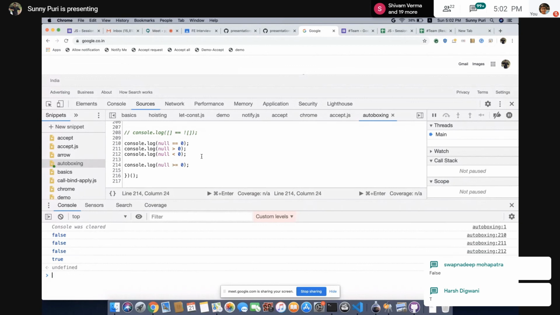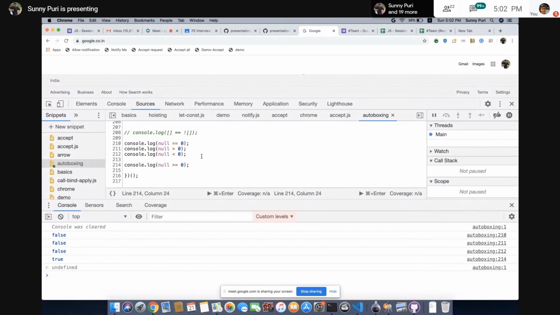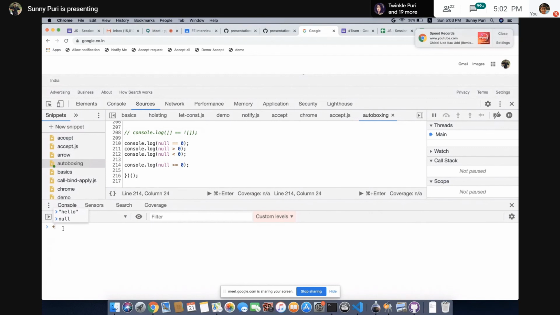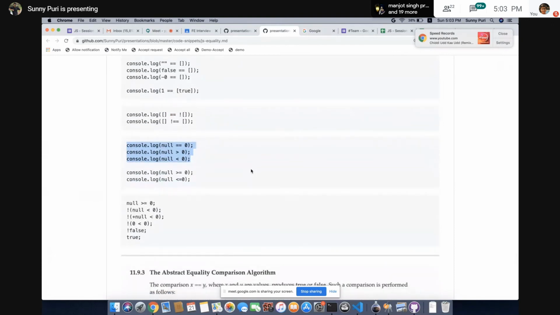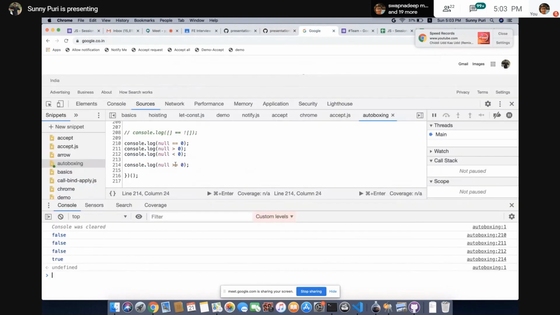The reason, guys, is the coercion property. We'll convert null to a number. If we convert null to number, it will give you 0. So if you see, true is coming. Even in this case, if you do null is less than, true.